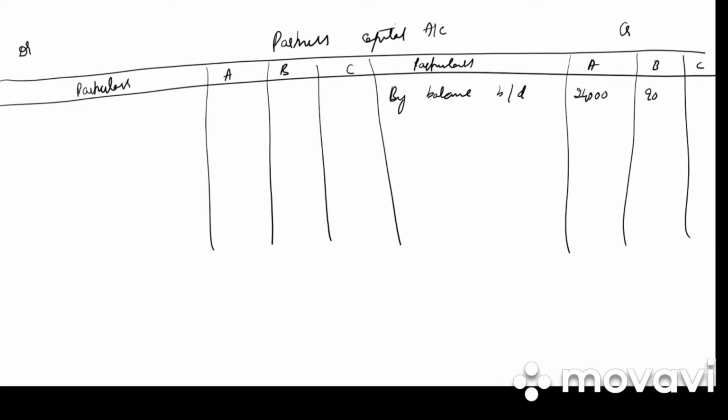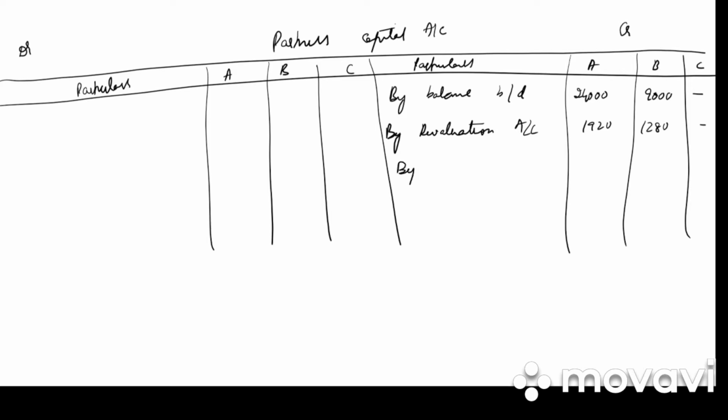24,000 A, 9,000 B. Next it is profit of revaluation by revaluation account, 1,920, 1,280. Do we have any reserves given in the question?